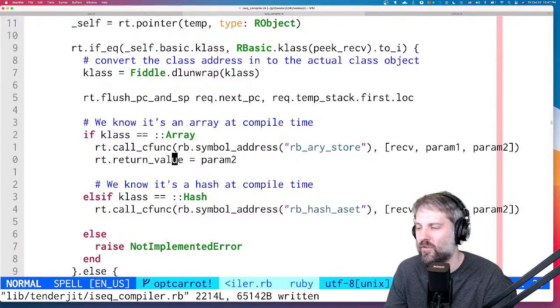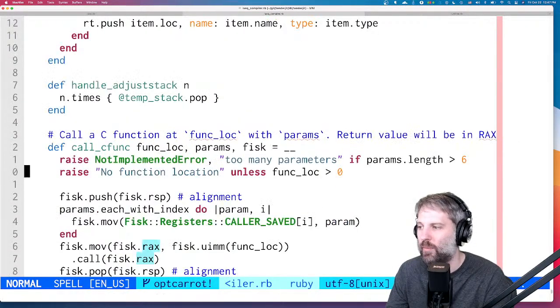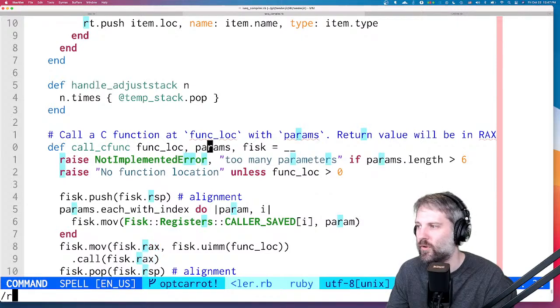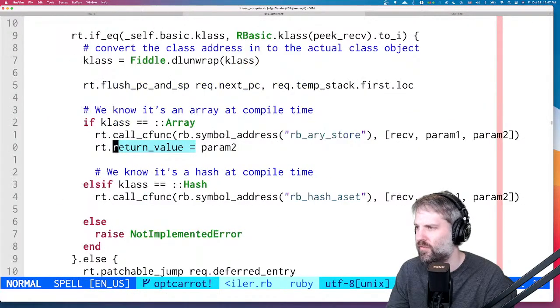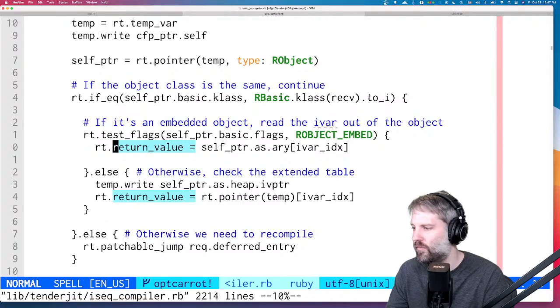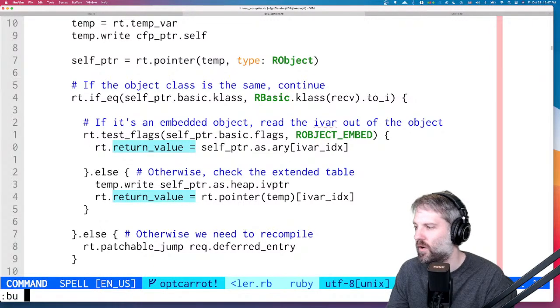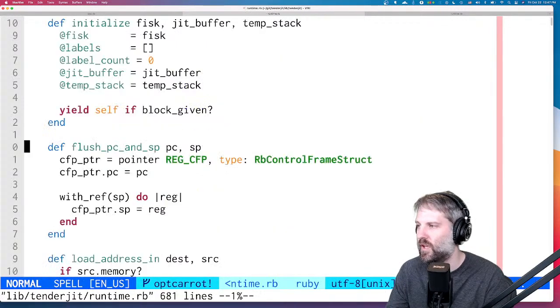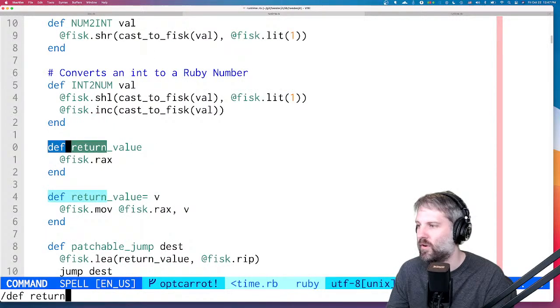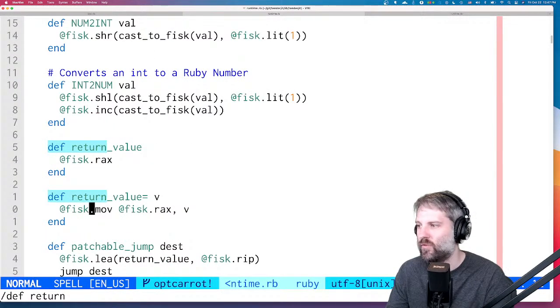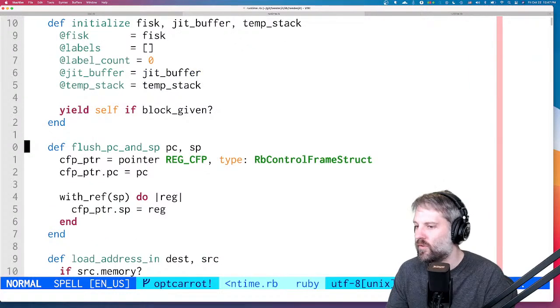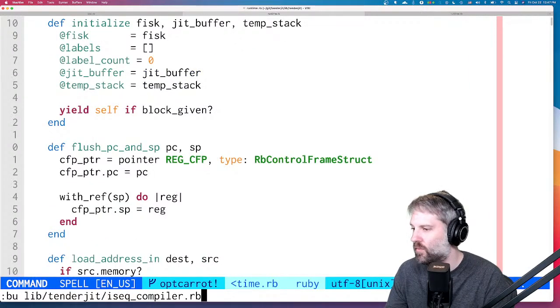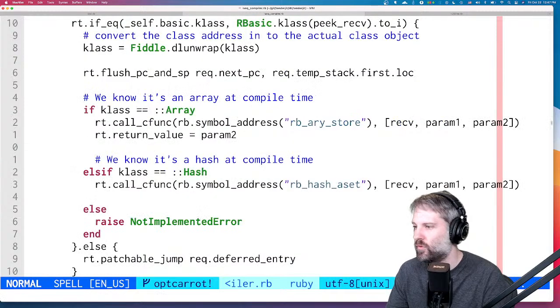So RT is essentially wrapping up the assembly. If we look in here for return value equals, didn't I have a def in here? What file is this? Runtime. Let's look at that. So def return right here. At runtime, we'll do a mov into the rax register. So let's go back. IC compiler. So return value equals param2.